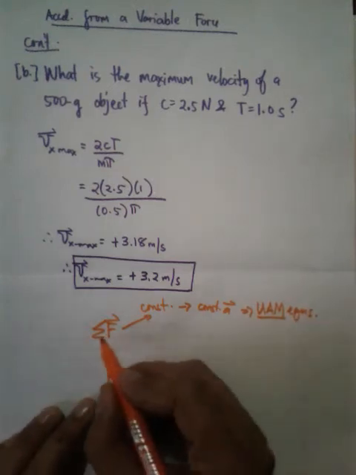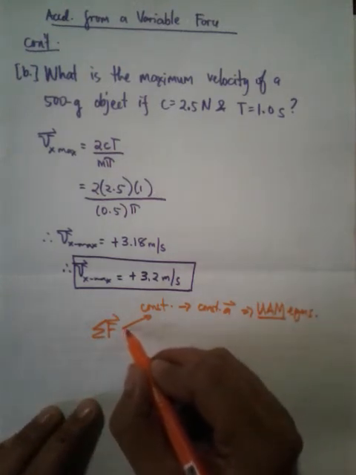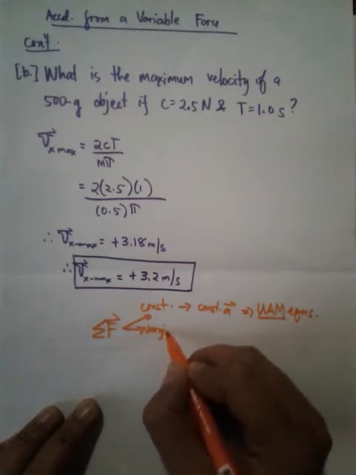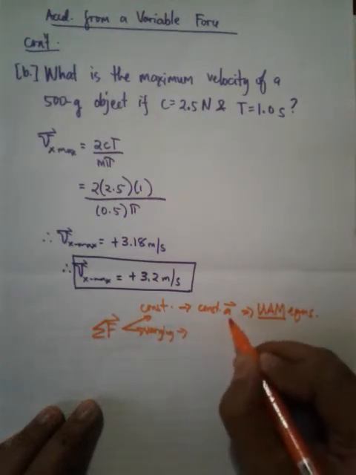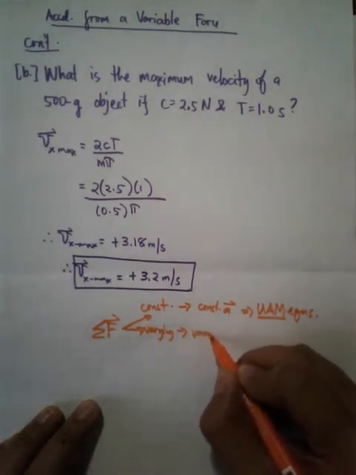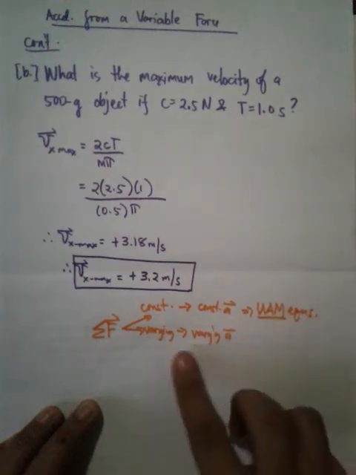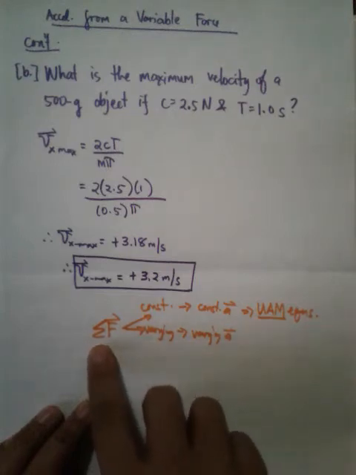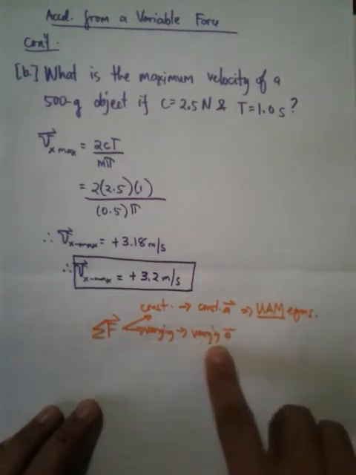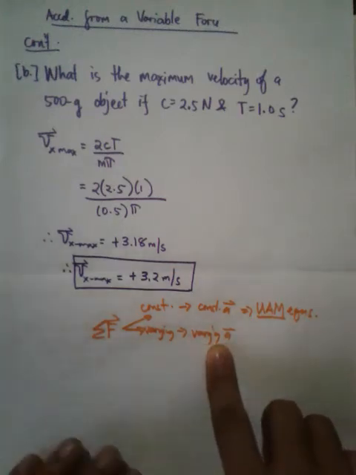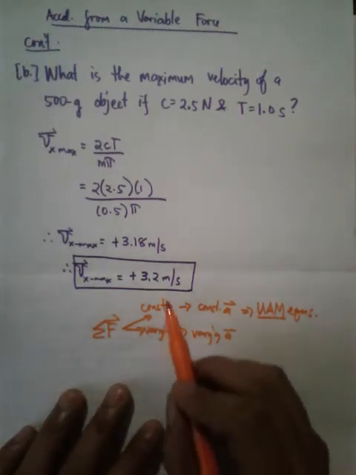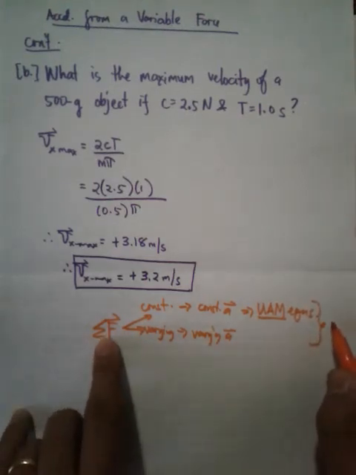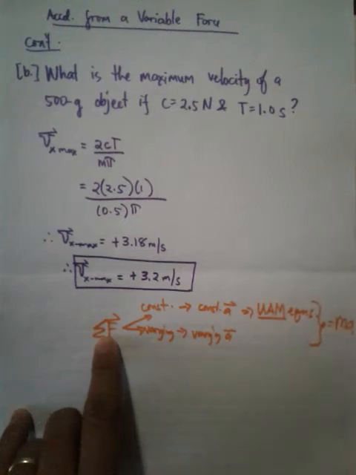Okay? And then, if the net force here is varying or time-dependent, it's varying, meaning your acceleration is also varying. Varying acceleration din. So, habang tumatakbo ang time, nagbabago ang lakas or ang direction ng force, ng net force, I'm talking about total force. And then, magbabago din yung acceleration value per time. Okay? So, these two, second law ang gagamitin natin dito, diba? So, in this case, the total force is equal to mass times the acceleration.